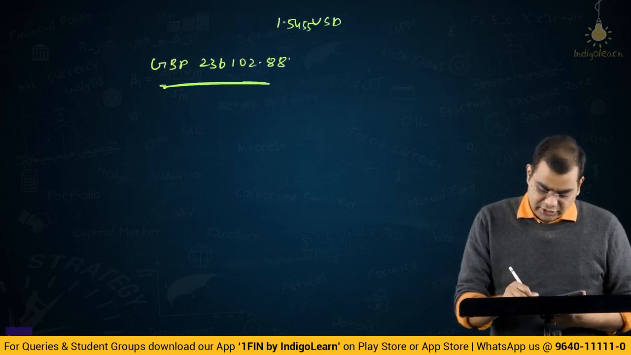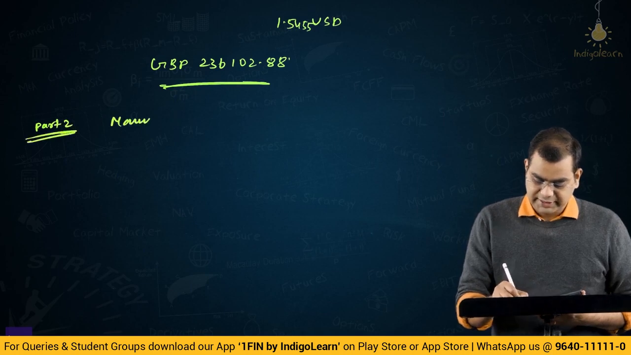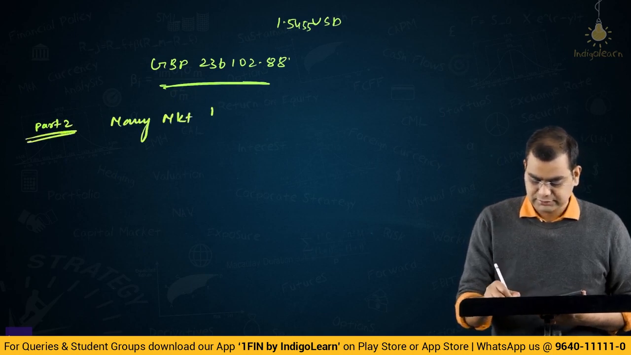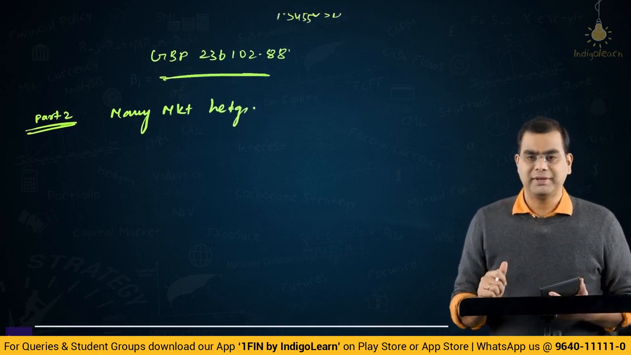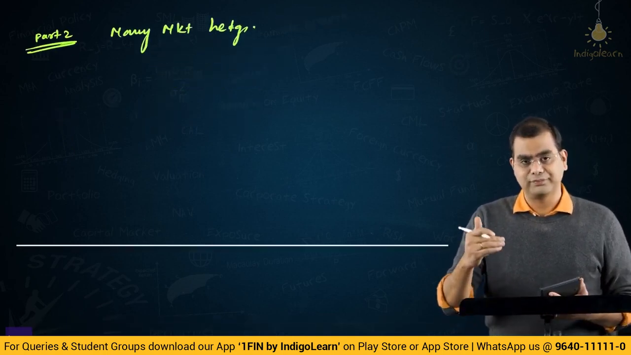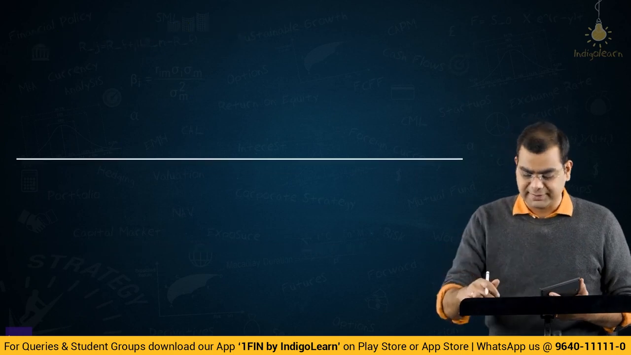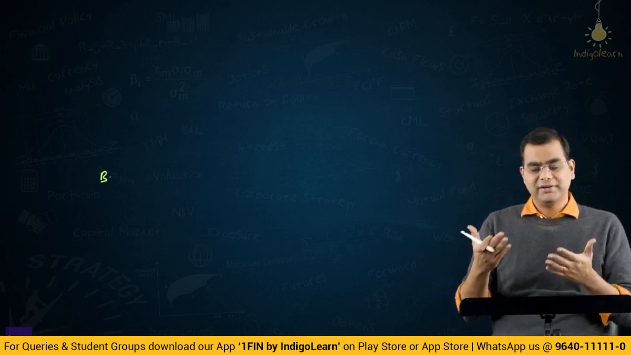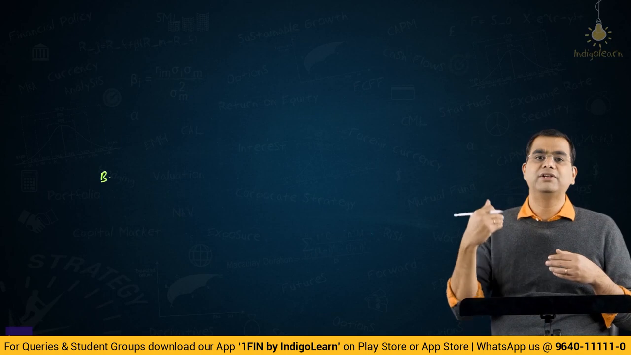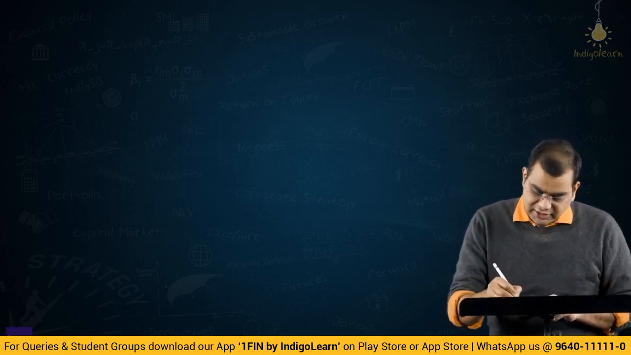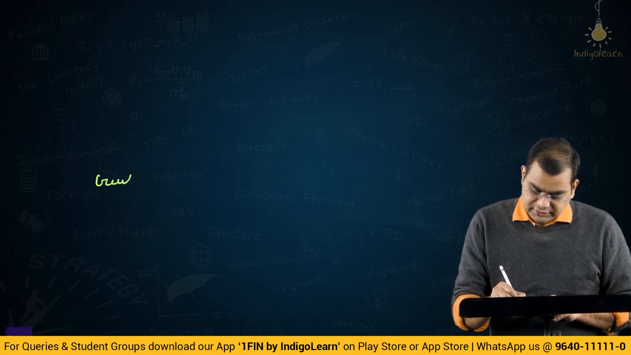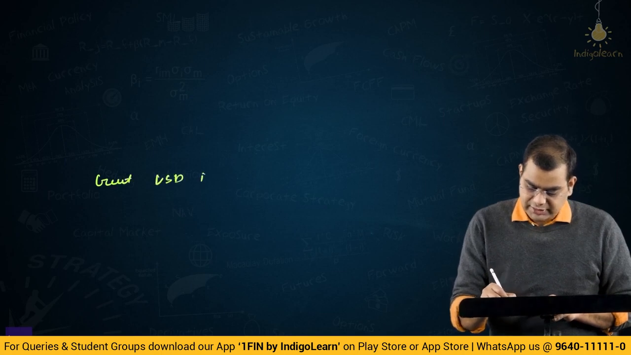Okay, then second option, part 2, money market hedge. Now, in money market hedge, what has to happen? If you remember, we have to buy dollars. That will become the last step. We need to have dollars so that we can use those dollars to make payment. So we should get USD in hand.